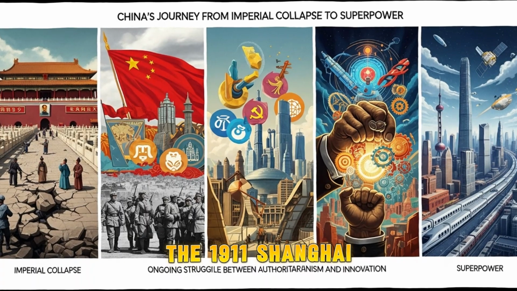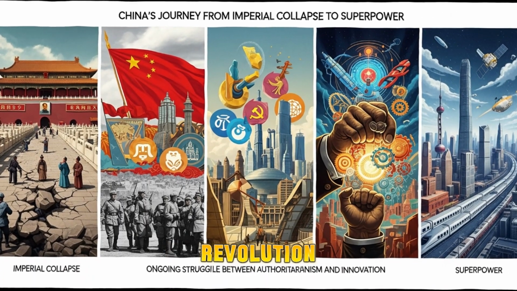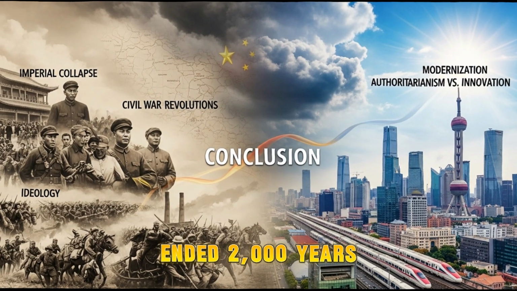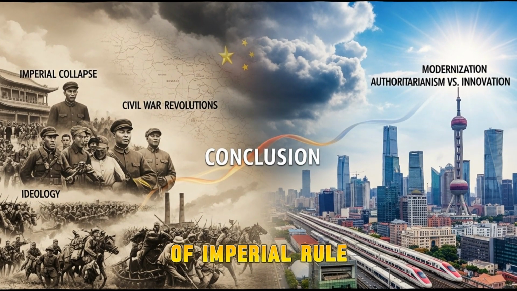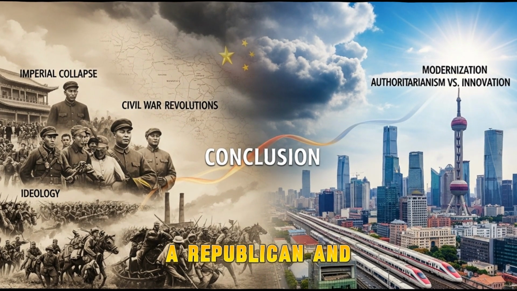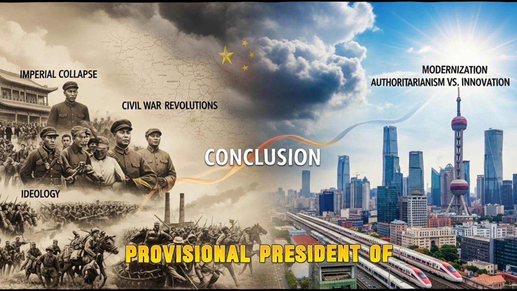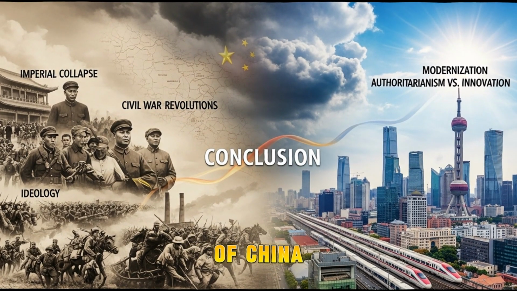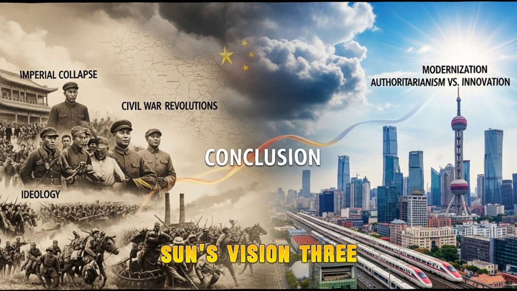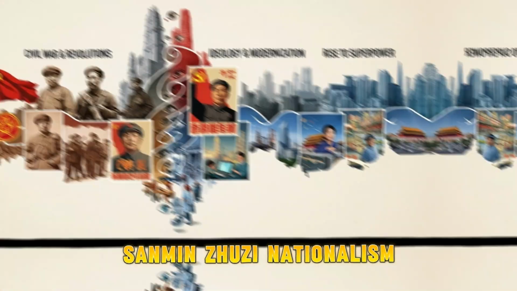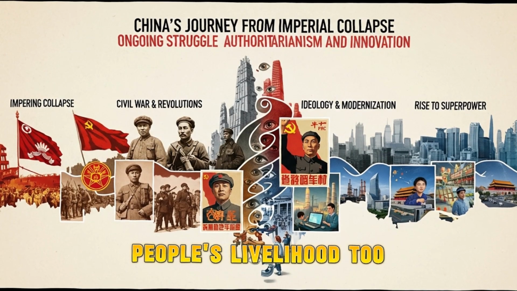1911-1927. 1. The 1911 Xinhai Revolution, triggered by the Wuchang Uprising in October 1911, ended 2,000 years of imperial rule. Sun Yat-sen, a republican and founder of the Kuomintang, was declared provisional president of the new Republic of China. Sun's vision: Three Principles of the People, Sanmin Zhuyi. Nationalism, democracy, people's livelihood.